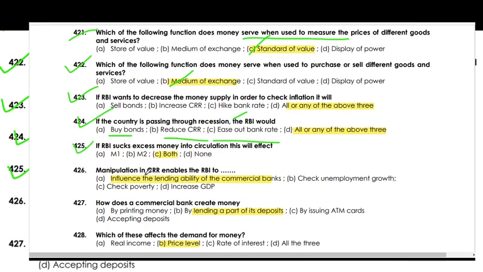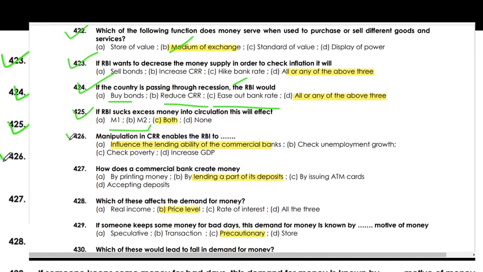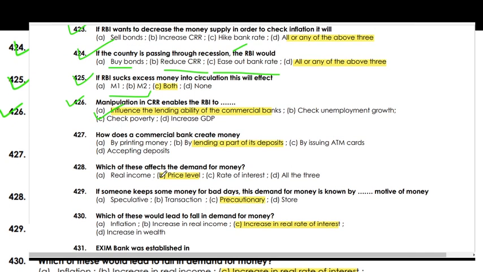If the RBI sucks excess money out of circulation, this will affect both M1 and M2. Manipulation of CRR enables the RBI to influence the lending ability of commercial banks. How does a commercial bank create money? By lending part of its deposits.